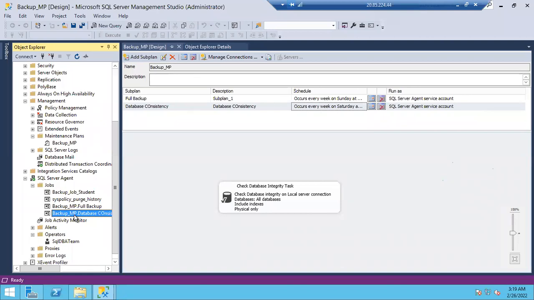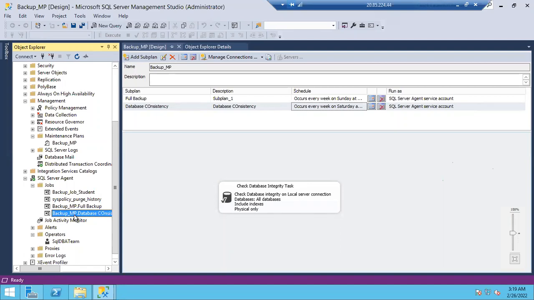Sir, if you run that script, whatever we configure for the mail, right? If you run that script, will the entire configuration, like operators, be completed? No, operator is different. Did I configure an operator during this database mail? Whatever inputs I gave: account name, SMTP account, SMTP IP address, support number, Gmail IDs, mail accounts, profile, public or private profile, retry attempts, retry intervals, file size. Whatever inputs I gave just now, those inputs will be scripted out, guys.